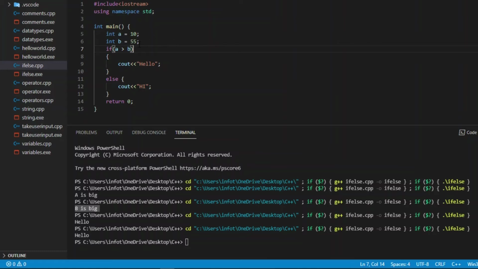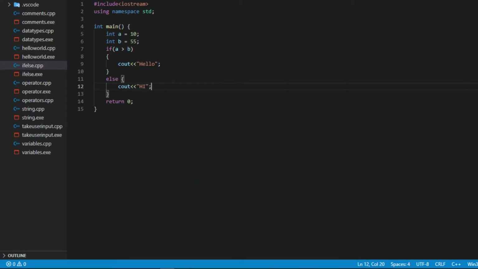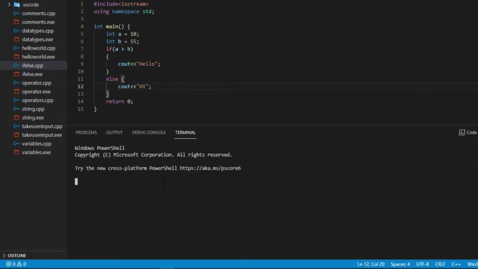So I have set it to 55. Now B is greater than A, so it will not output this value. It will output the else condition value, high. Let us see whether it is outputting high or not. So now I'm running it again. So it is outputting high.